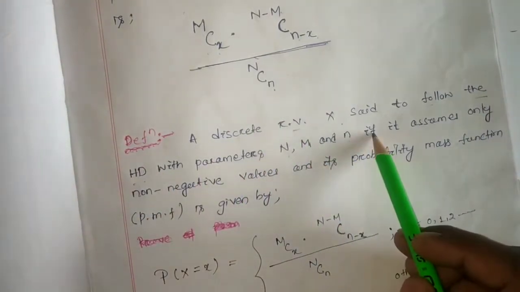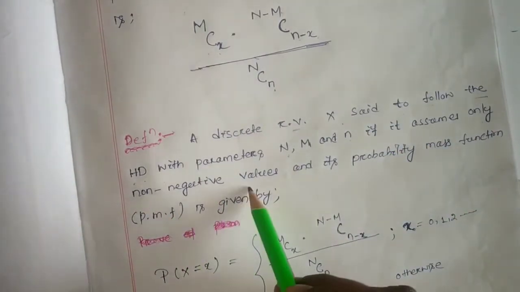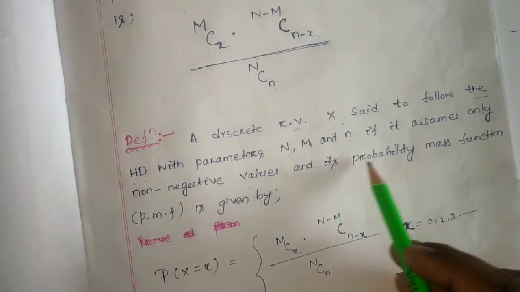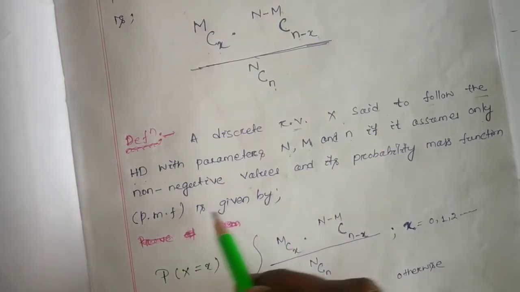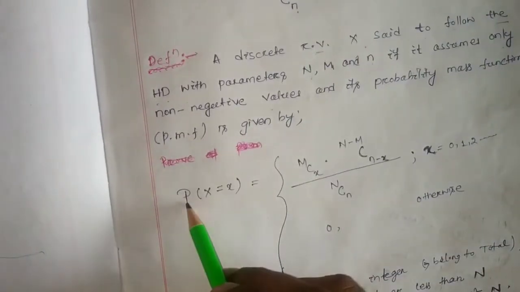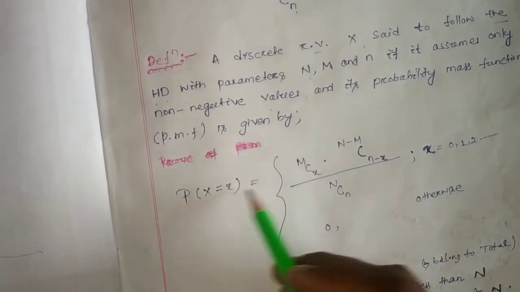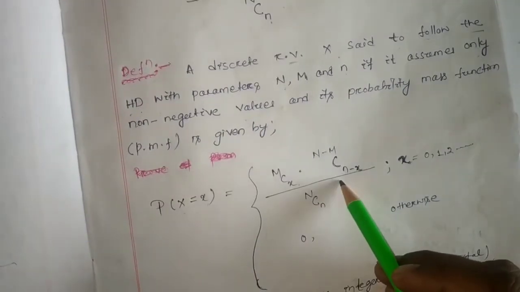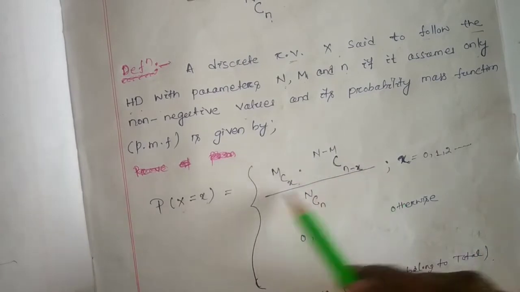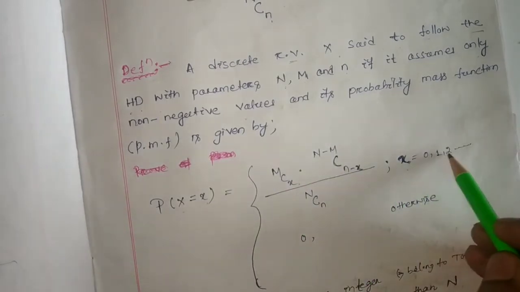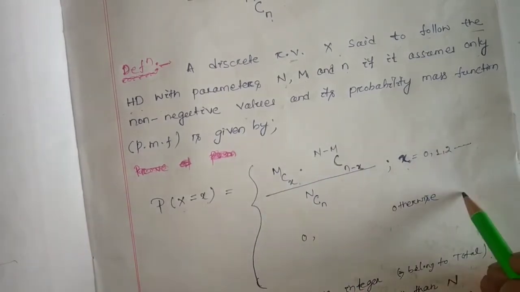If it assumes only non-negative values, and its probability mass function, that is PMF, is given by P(X equal to x) equal to M choose x into N minus M choose n minus x by N choose n, where x equal to 0, 1, 2, and 0 otherwise. So this is the PMF for the hypergeometric distribution.